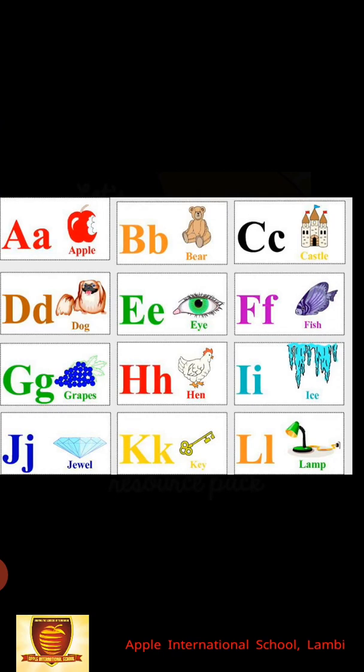H is for hen. I is for ice. J is for jowl. K is for key. And L is for lamp. Okay, students, repeat it at your home again and again.